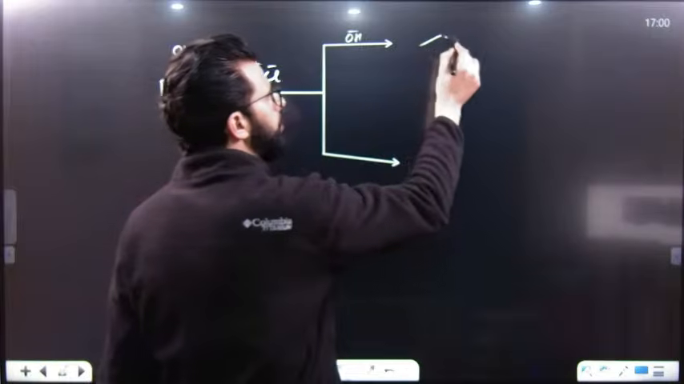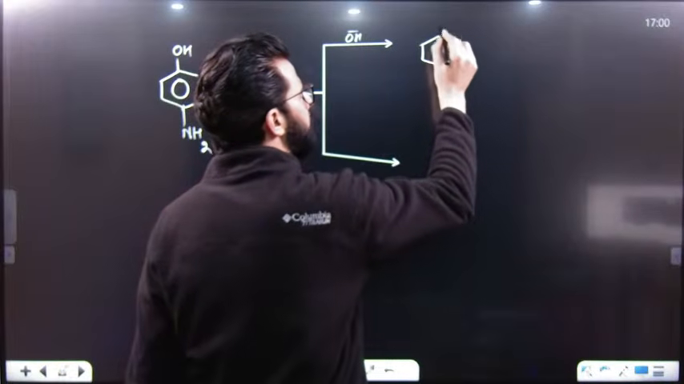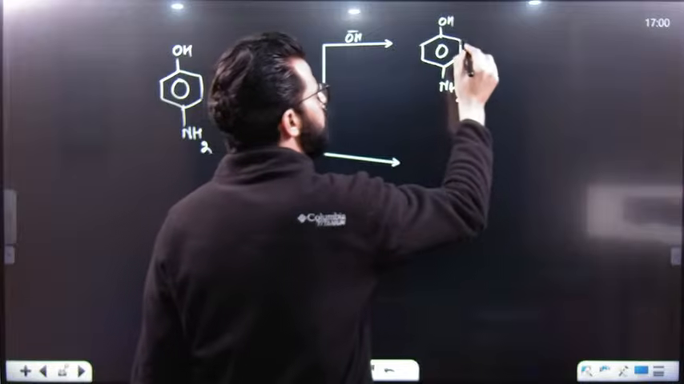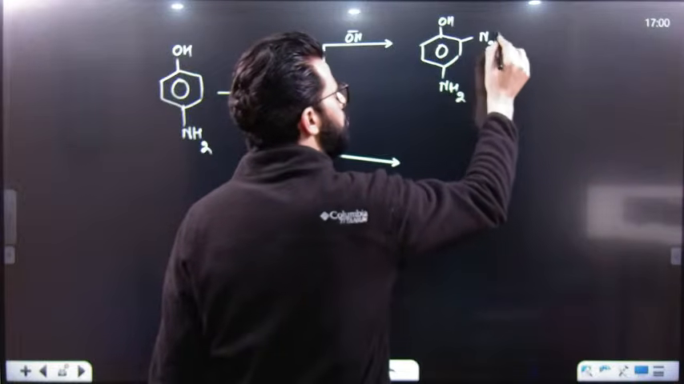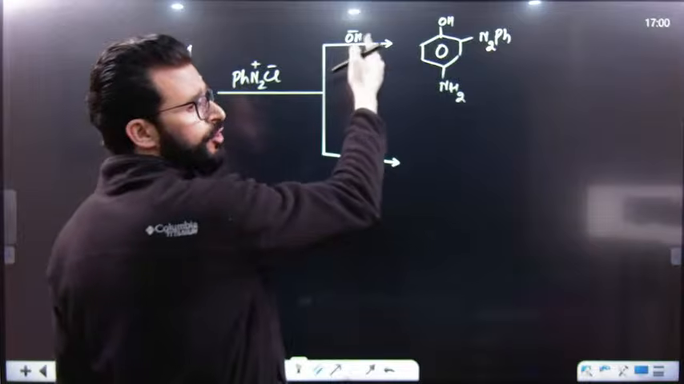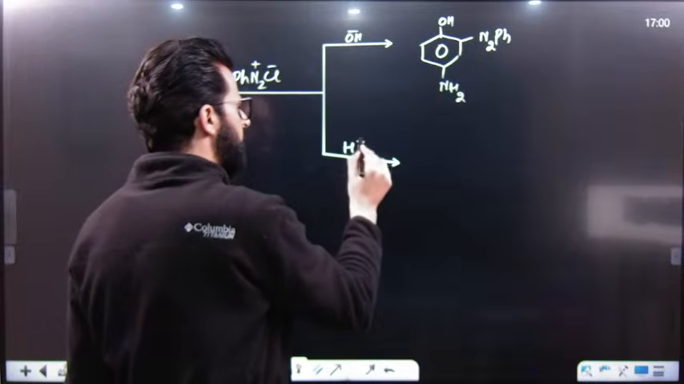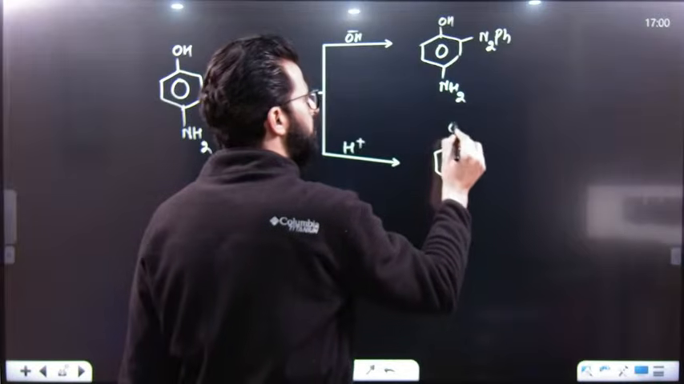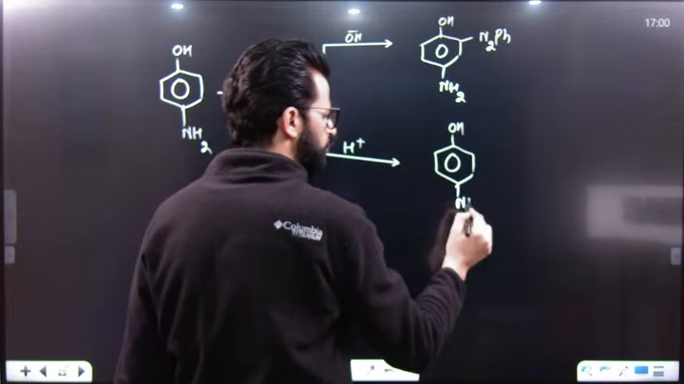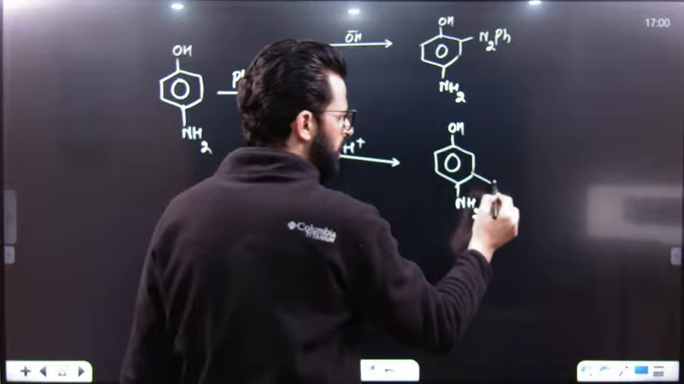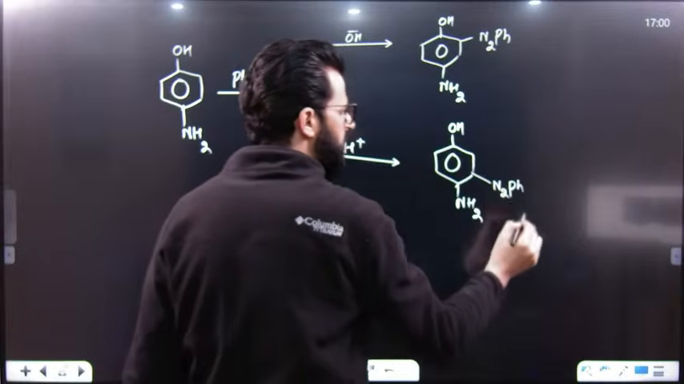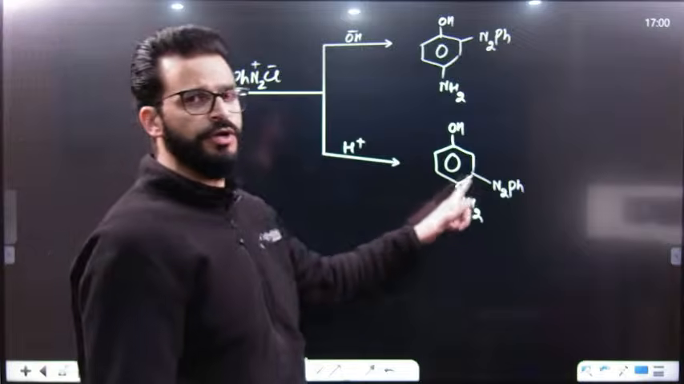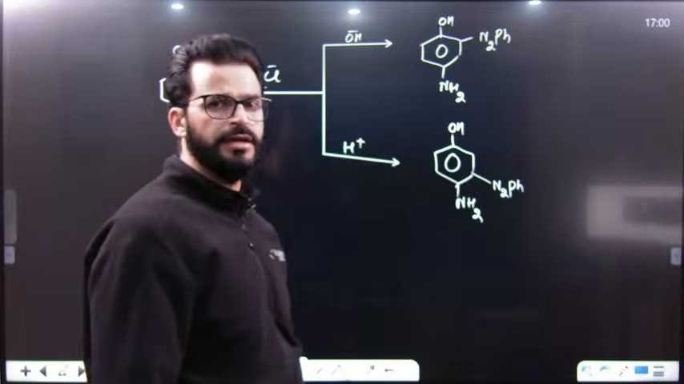That is why the product over here will be OH and NH2. Now this N2Ph will come, but it will come to the position ortho with respect to OH. Why? Because the reaction takes place in basic medium. In acidic medium, the reaction takes place according to the NH2 group. That's why N2Ph will be attached to this phenyl ring at ortho position with respect to NH2, as this is an acidic medium reaction.